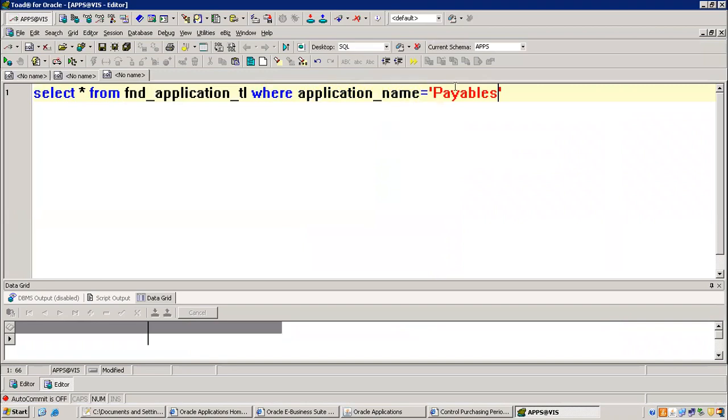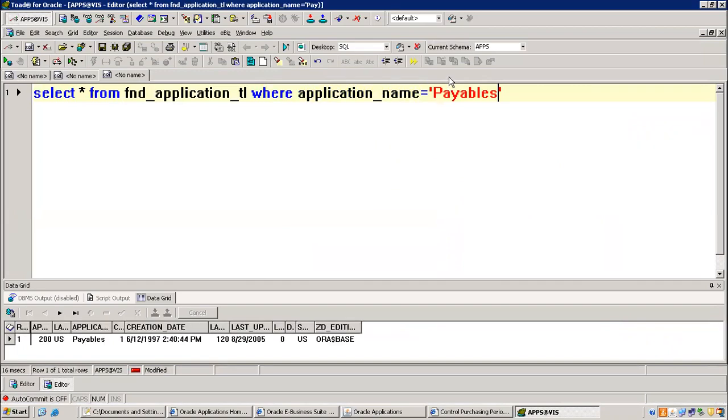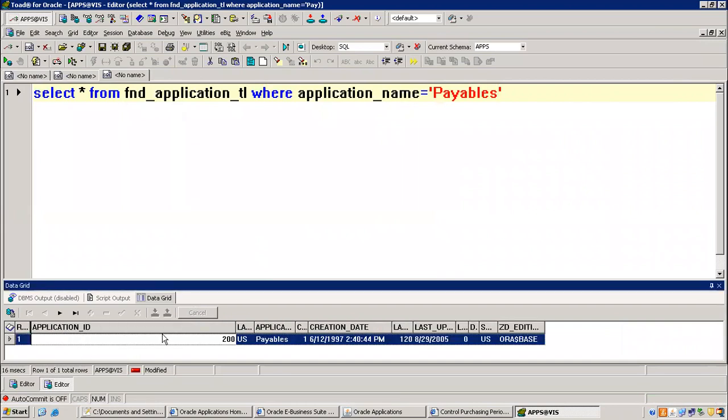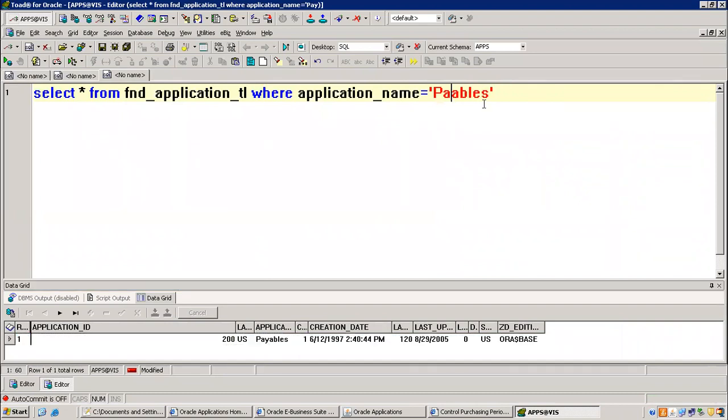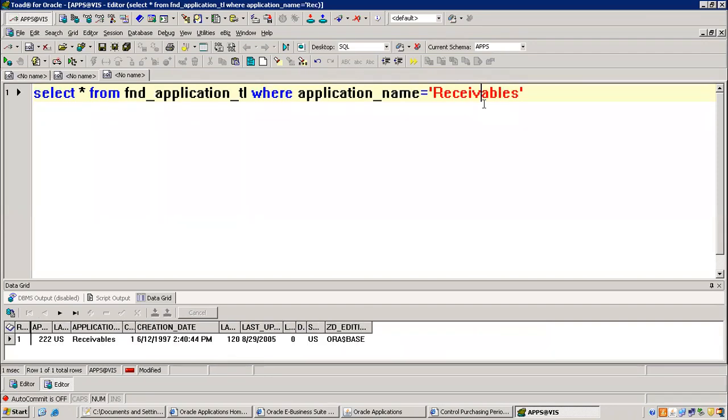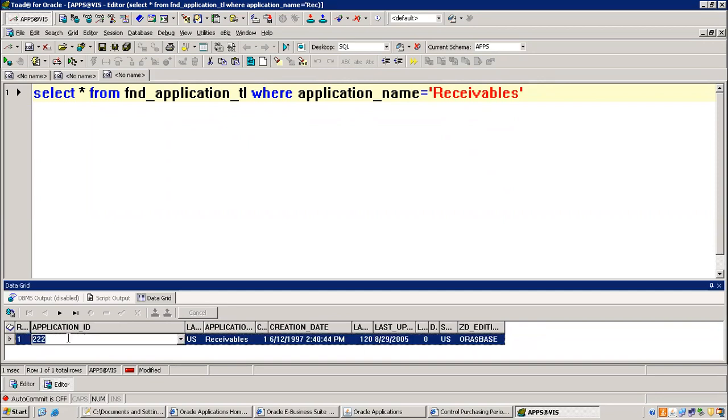It's a name or application name, we will come to know now. So the application ID is what? It is 200. How about for receivables? For receivables, it is 222.